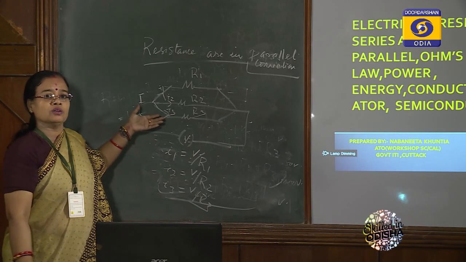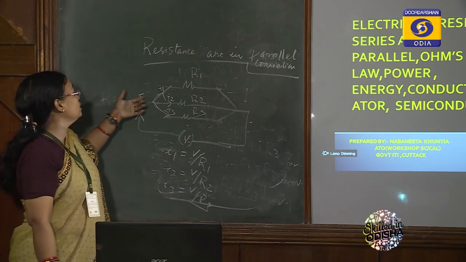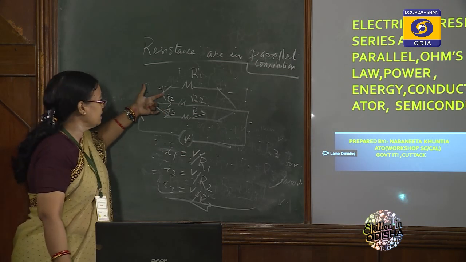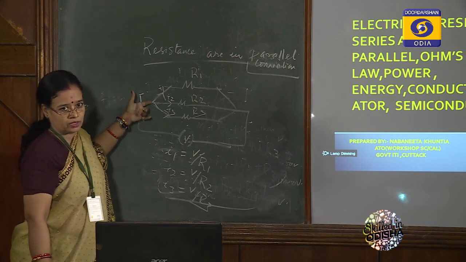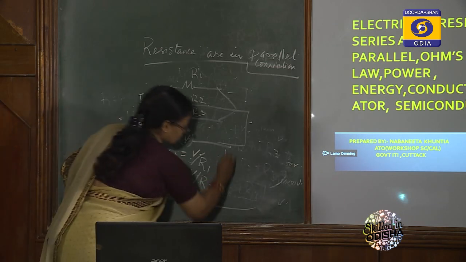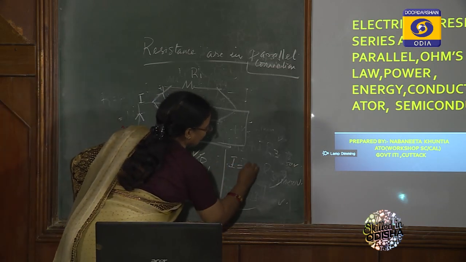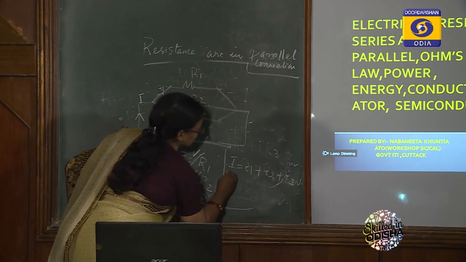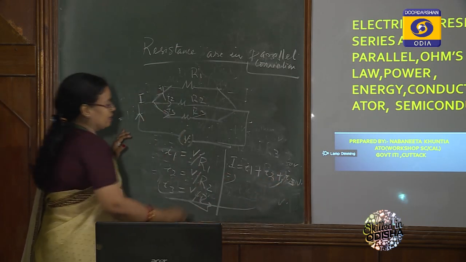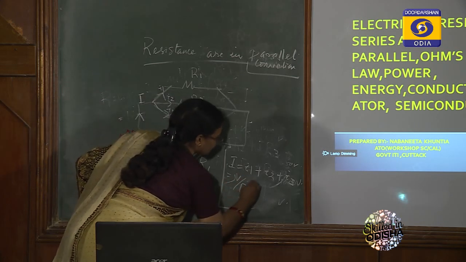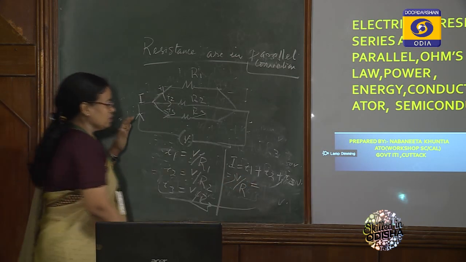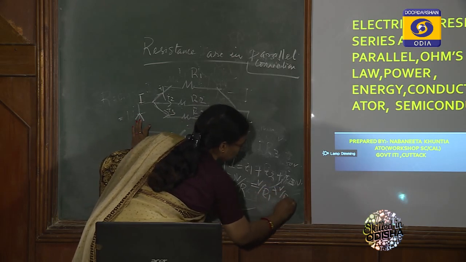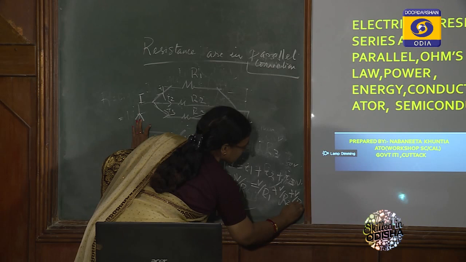So I have already told about 5 minutes that I is equal to I1 plus I2 plus I3. Since it is a junction, the currents are equal at this place. So that's why I is equal to I1 plus I2 plus I3. Please note this thing. So again I is equal to V by R according to Ohm's law. So again V by R1 plus V by R2 plus V by R3.